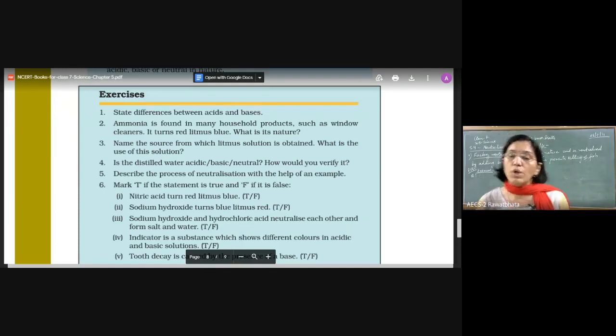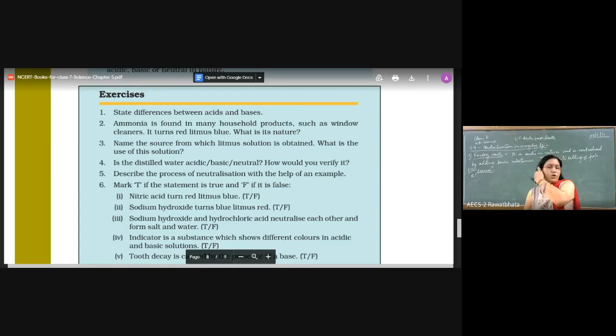But exactly what do we mean by this term once we say that acids are acidic in nature and bases are basic in nature, meaning what? Like I told you, Ma'am, acids contain H plus. I wrote that on the board the other day. Acids contain H plus and bases contain OH negative.